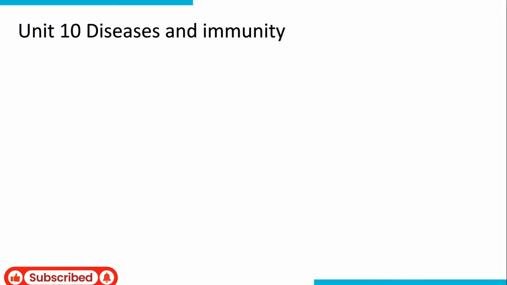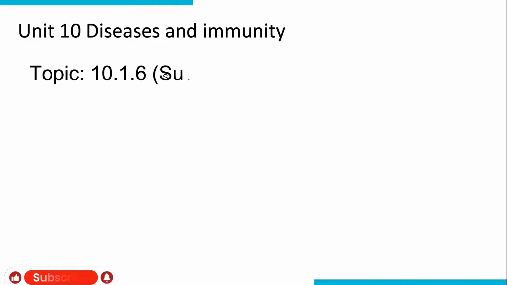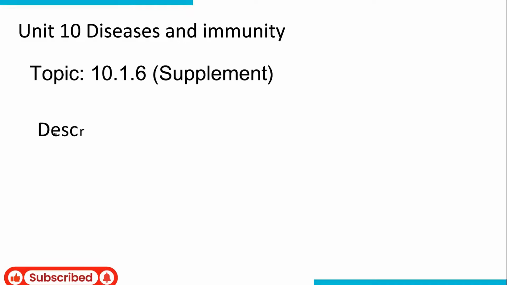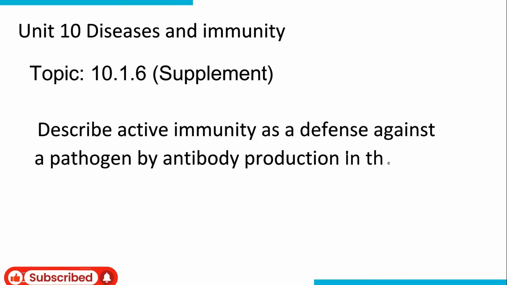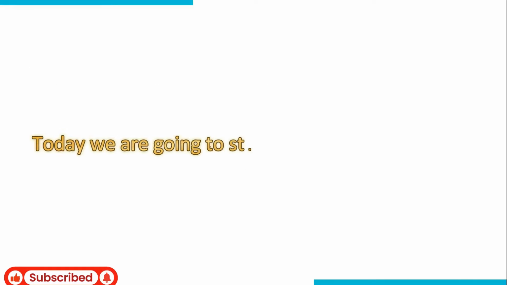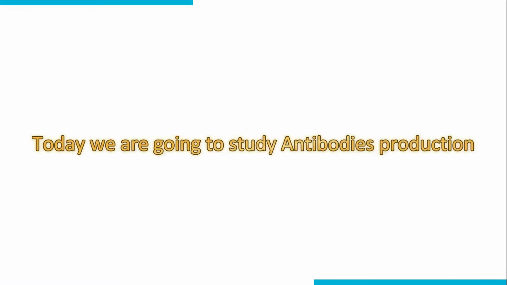Unit 10 Diseases and Immunity. Topic 10.1.6 Supplement. Describe active immunity as a defense against a pathogen by antibody production in the body. Today we are going to study antibodies production.